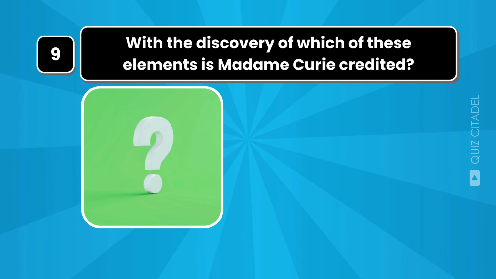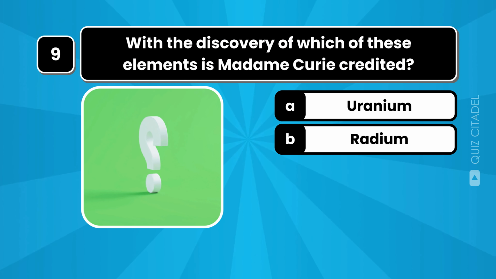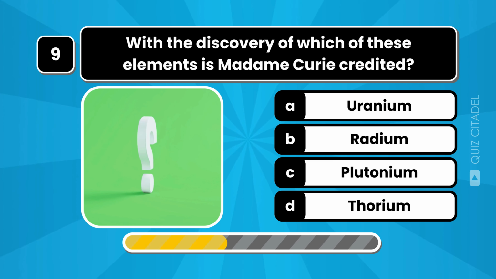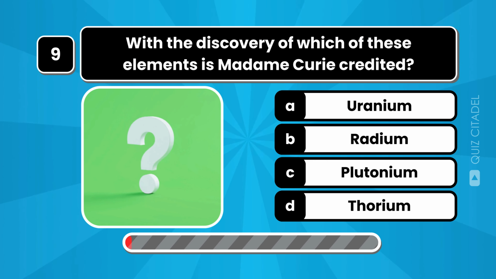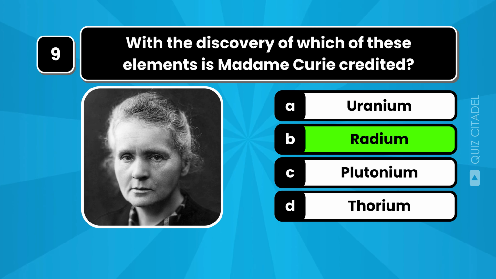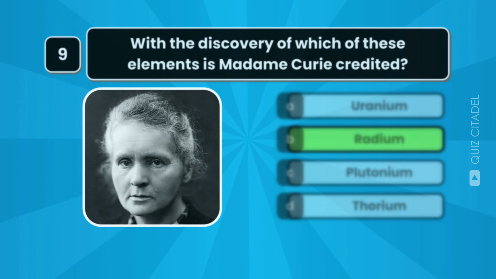With the discovery of which of these elements is Madame Curie credited? Marie Curie discovered radium and polonium, pioneering research in radioactivity.